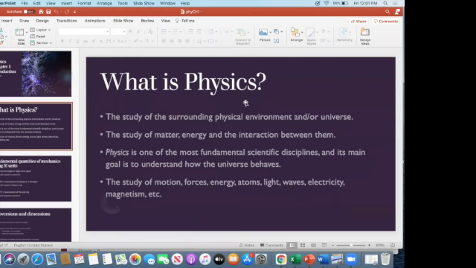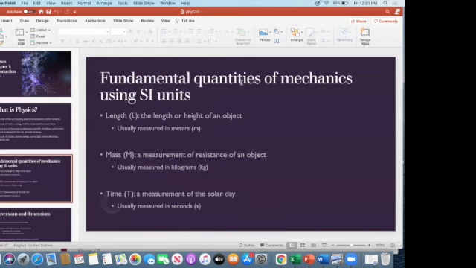All right. Physics is the study of the physical environment, covers matter and energy. So the first couple of chapters that we're going to get into is going to cover motion. You guys need to familiarize yourself with these fundamental quantities and SI units. Okay, so length is in meters, the mass is in kilograms, and the time is in seconds.